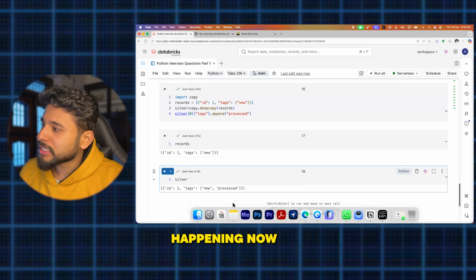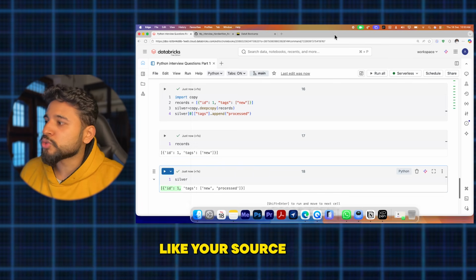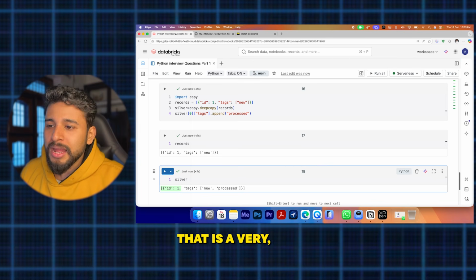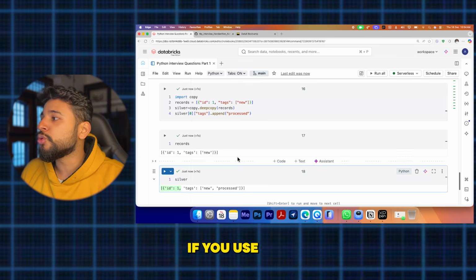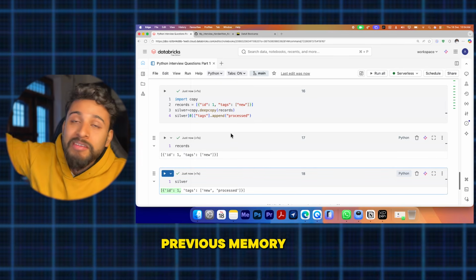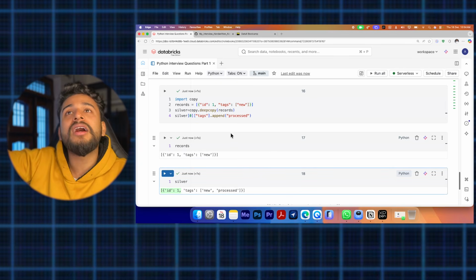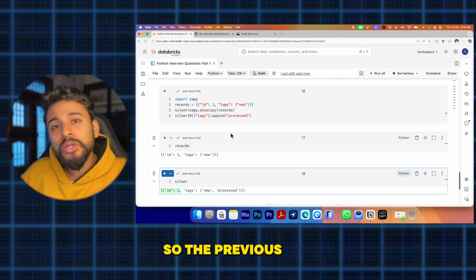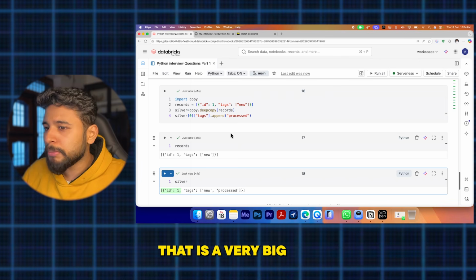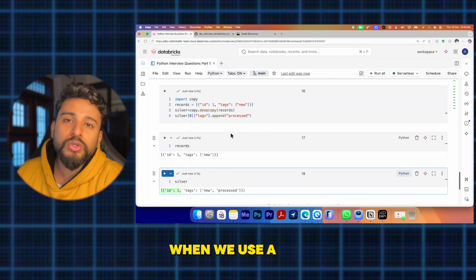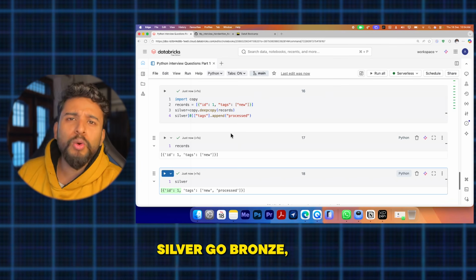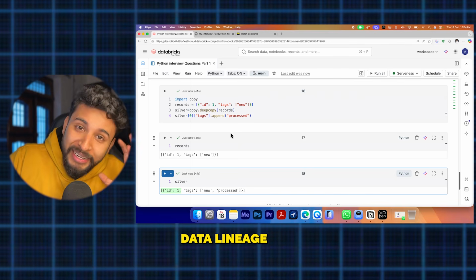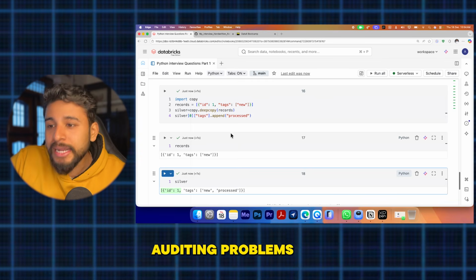So what is happening now is that our source and destination are both different, because now we are doing a deep copy. It is a very big issue if you use a shallow copy, because you are referencing the previous memory only. If you make changes in future, the metadata is referencing your previous memory, so the previous things will also get changed. That is a very big blunder, because in the medallion architecture, most of the time we use bronze, silver and gold. At that point, data lineage issues and data auditing problems will come.